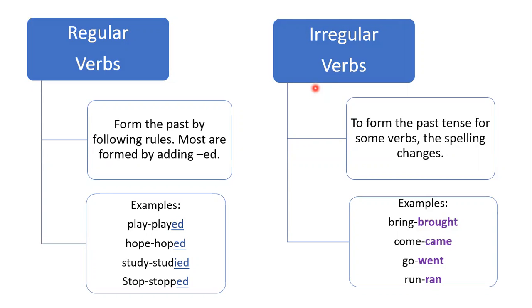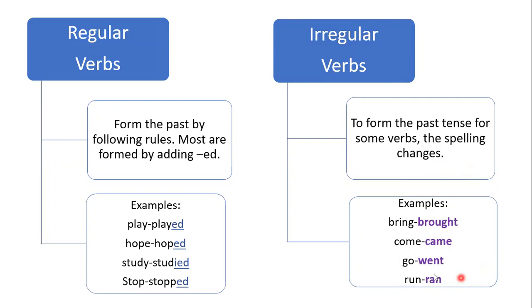Most verbs form the past tense by adding -ed. That's most, not all. For some, the spelling is going to change, and those are the verbs we consider irregular.